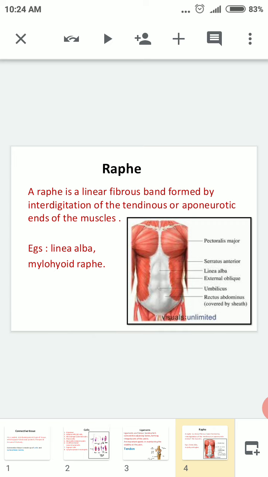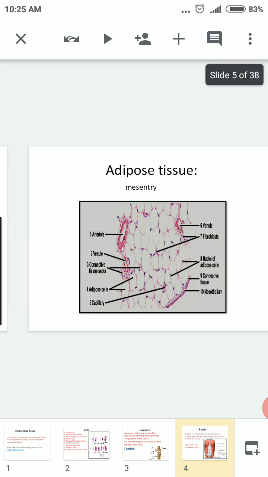Examples for raphe are linea alba and mylohyoid. So these are the two things: one is called linea alba, one more is called mylohyoid. So you have to know what you mean by raphe. That means the muscles are connected to each other by a part that is called a raphe. So you can see in the figure that is the linea alba.